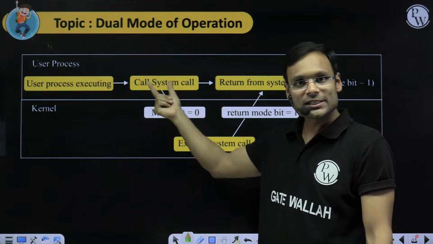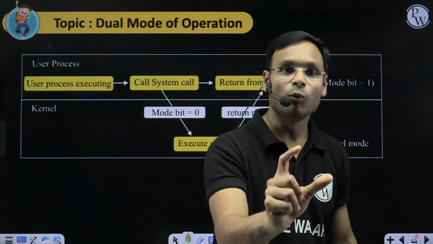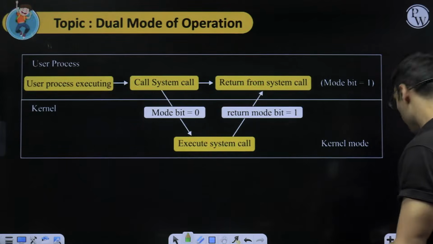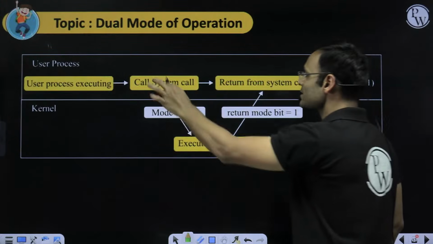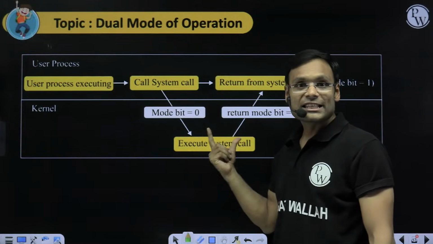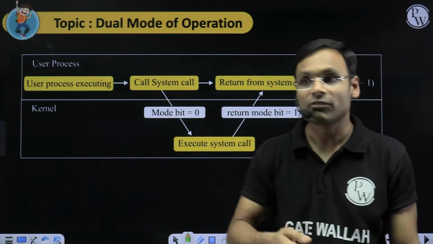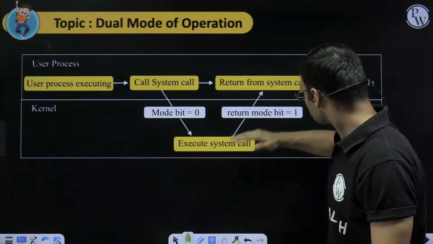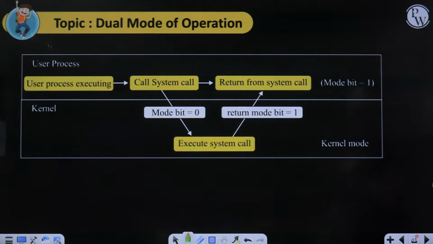As soon as the system call happens, the operating system comes. The operating system changes the mode from 1 to 0. The mode bit changed from 1 to 0. After that, the operating system will execute in kernel mode and perform that privileged operation for your program. Once done, the mode bit is changed again and control returns from the system call.